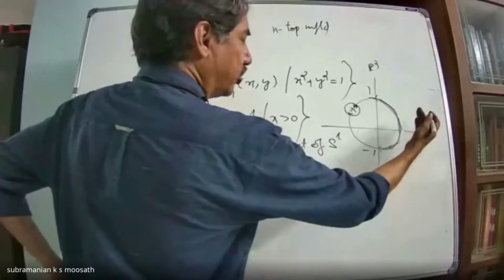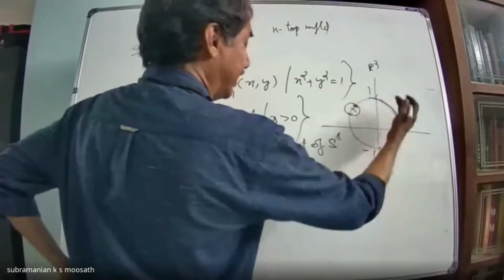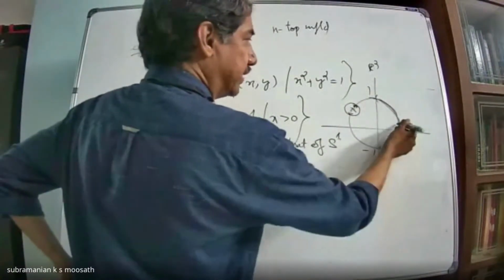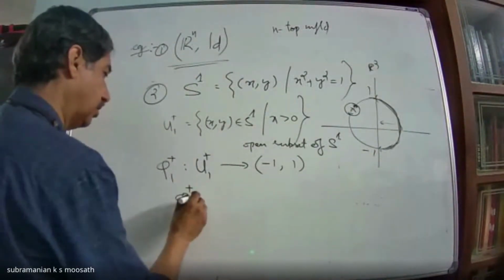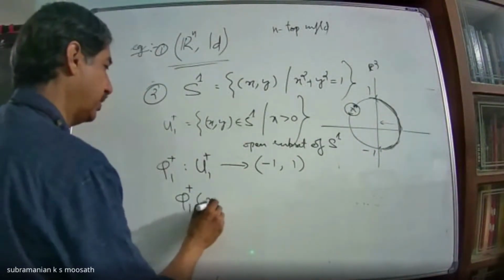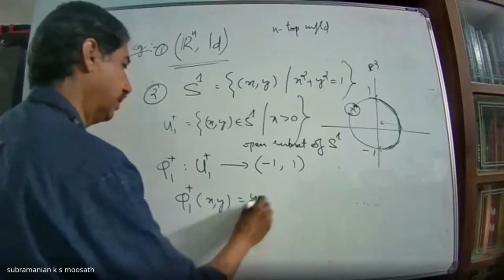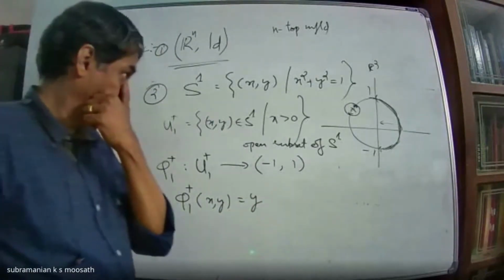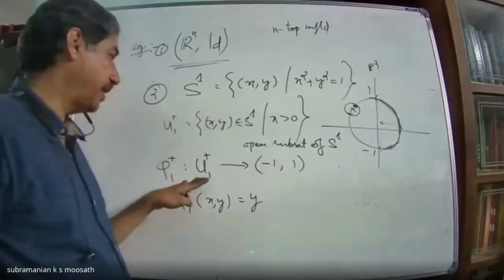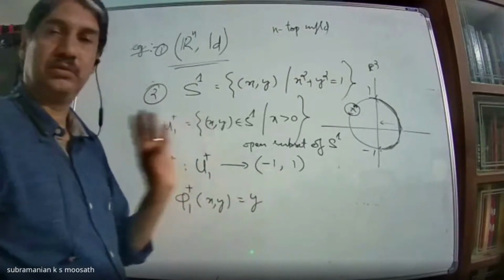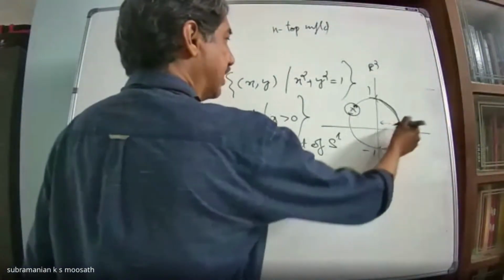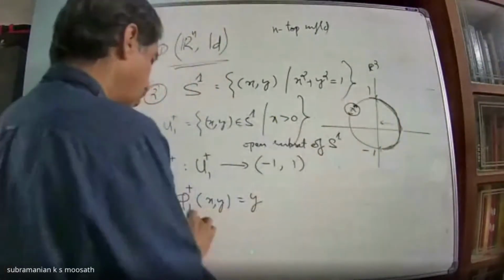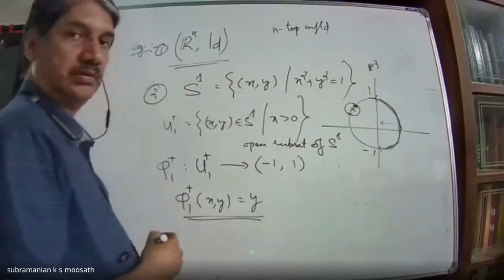So what I am going to do is project to the y axis. That means phi1 plus of (x, y) will be y. This is a map from U1 plus to (-1, 1). I am just projecting this to this line. So this map is well defined.